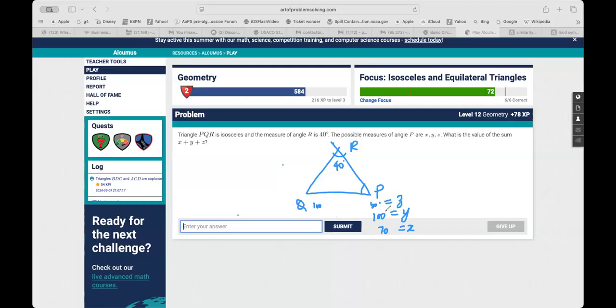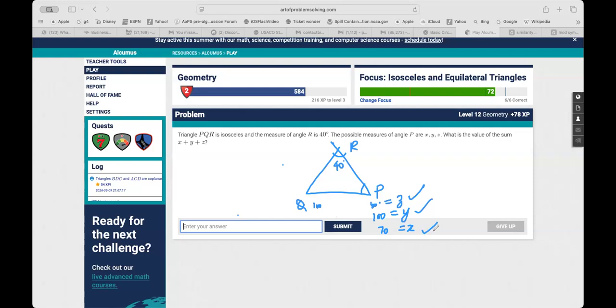But Ritisha and Vidyut have different answers. Ritisha, explain. So basically there's two ways. If R and P are the angles that are equal, then P could be 40. If R and Q are the angles that equal each other, then P would be 100. But if R is the angle that is different and Q and P equal each other, then P would be 50.